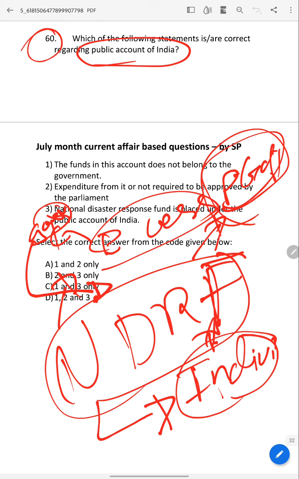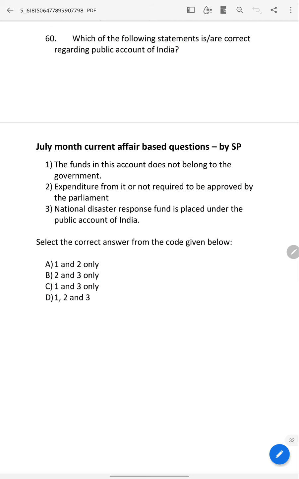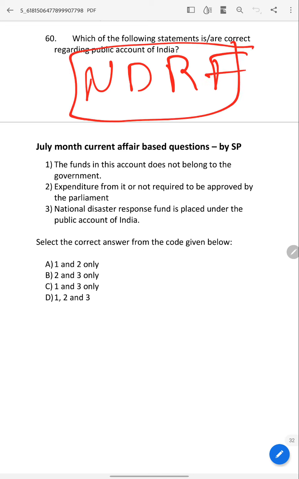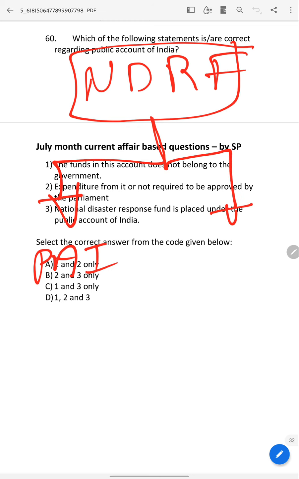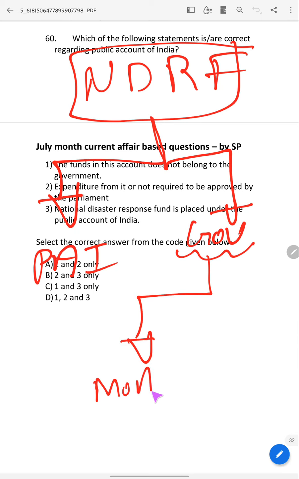See, because the National Disaster Response Fund is in news and in use, if UPSC wants to ask in a polity way, it will ask about the Public Account of India. If it wants to ask in a governance way, it will ask about what? It will ask about the Ministry of Agriculture and the Ministry of Home Affairs.